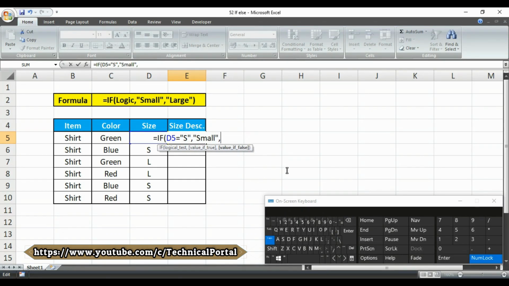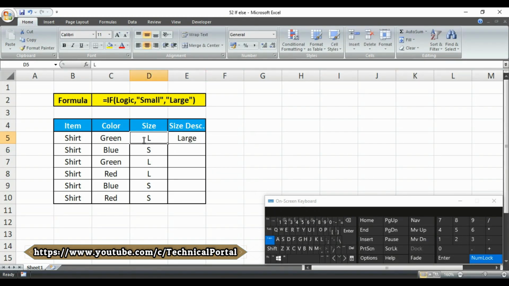At first put a comma here, then in double quotation write large, L-A-R-G-E. That means whenever it does not contain the letter S, it will return large. As mentioned in the double quotation, it can be any value specified by you. Then simply close the bracket and hit the enter button.